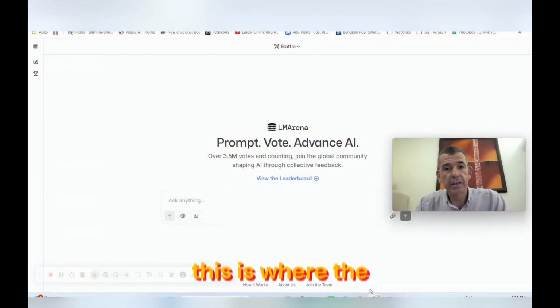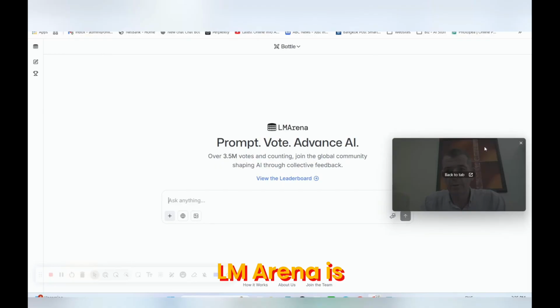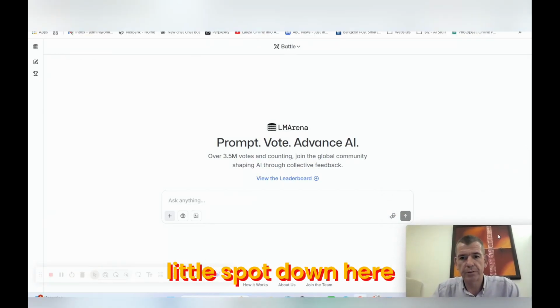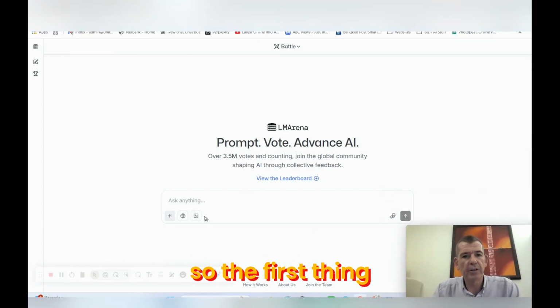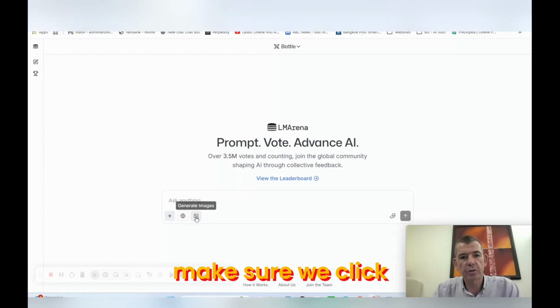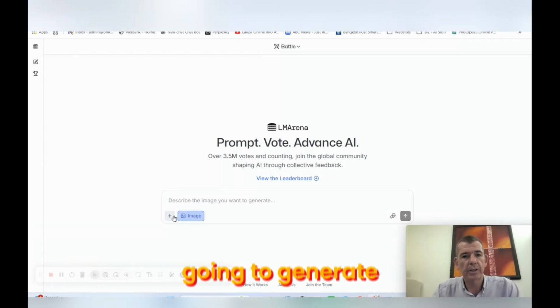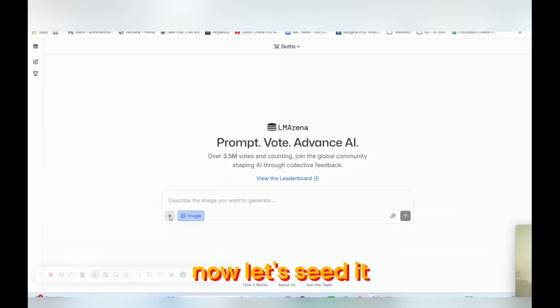You need to click on generate. Okay, so down here, this is where the LM Arena is. Let me move my little spot down here. The first thing we need to do is make sure we click on generate images, because that's what we're going to generate. So now let's seed it with an image.